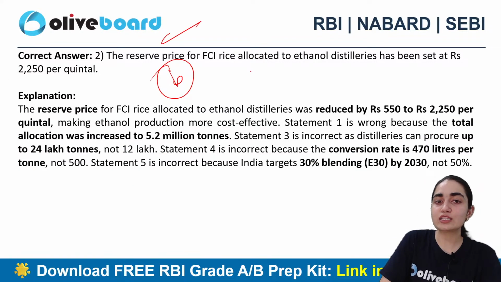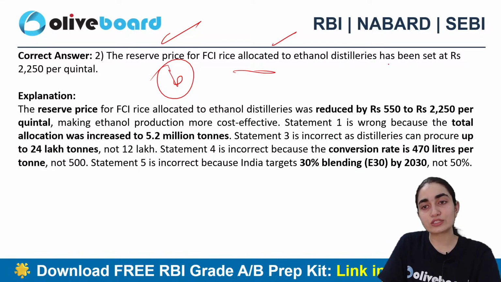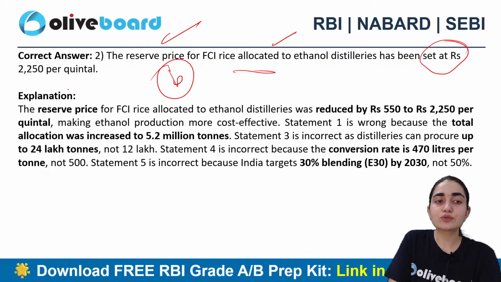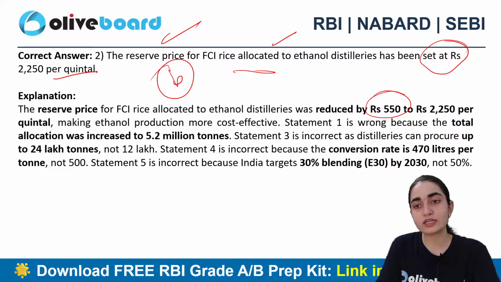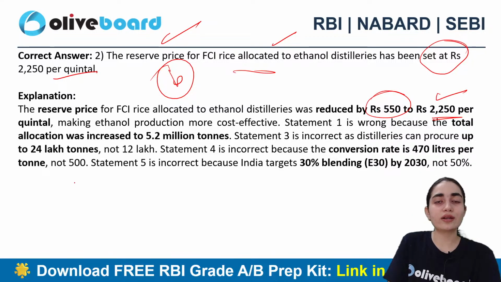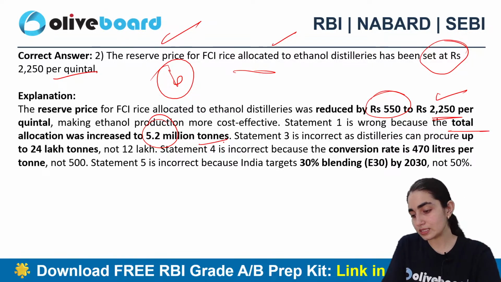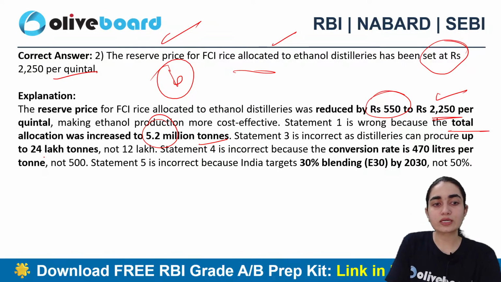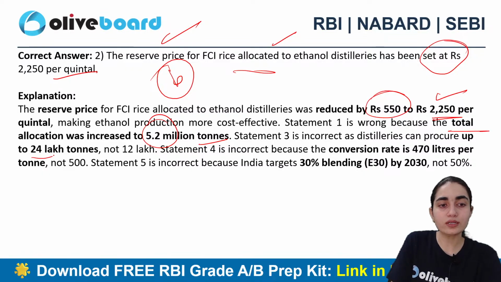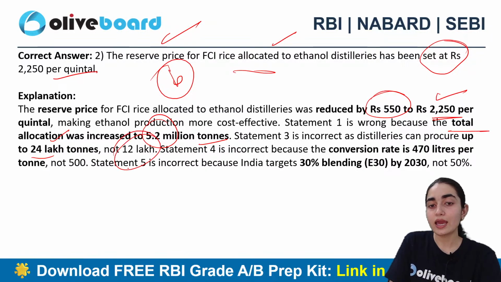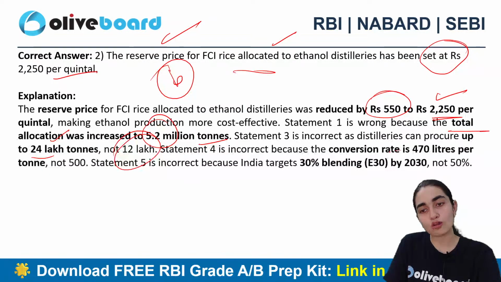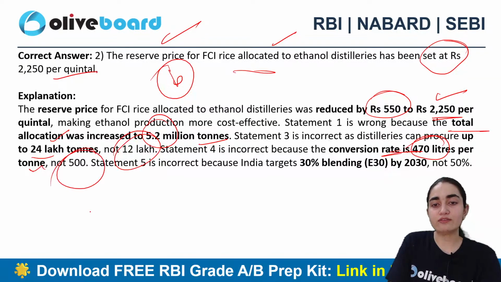The reserve price for FCI rice allocated to ethanol distilleries has been set at 2,250 per quintal. Now, this clearly says that it was reduced by 550 to 2,250 per quintal here. Statement 1 is wrong because the total allocation was increased to 5.2 million tons. Along with that, statement 3 is also incorrect, because it has been procured up to 24 lakh, not 12 lakh. And statement 4 is also incorrect because the conversion rate is 470 liters per ton and not 500, right?